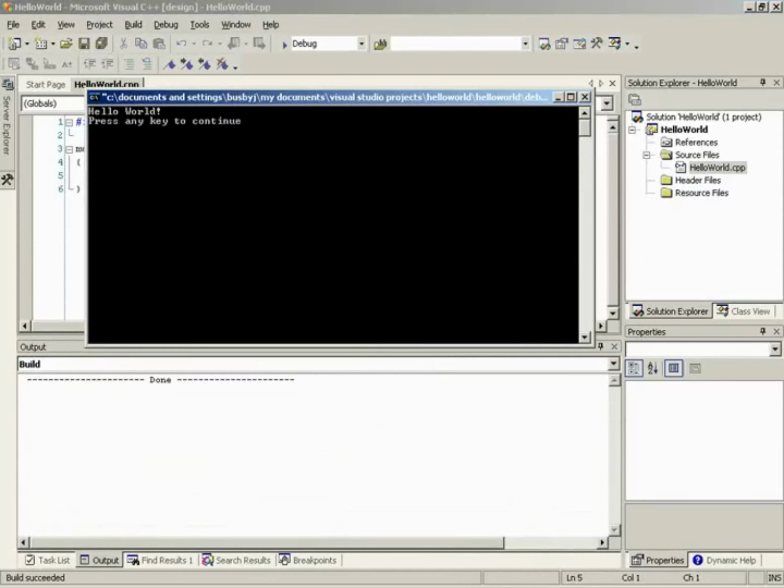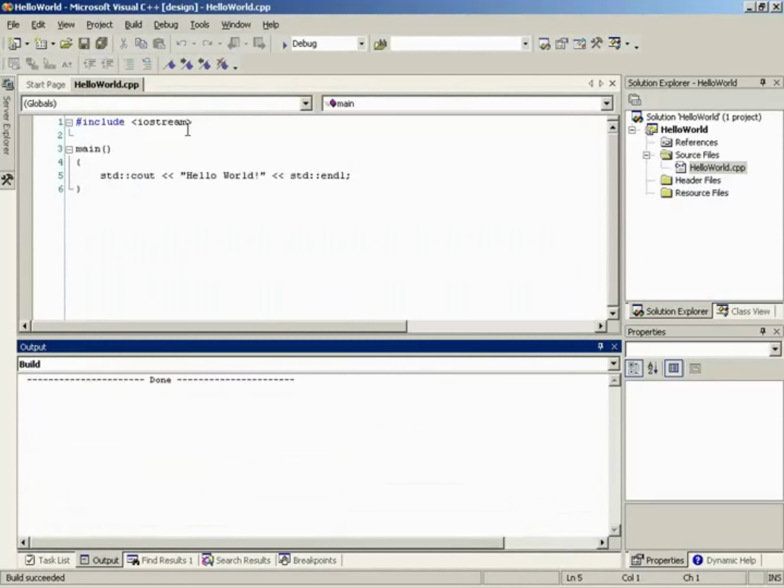So we can press Control-F5, and it actually runs our application. And you'll notice we get our console here, and it says, Hello World, end line, and press any key to continue. So it works. This is our simple application. Okay. As a beginner, I would say, I didn't see anything simple about what you just did. All right, well... Here we go.